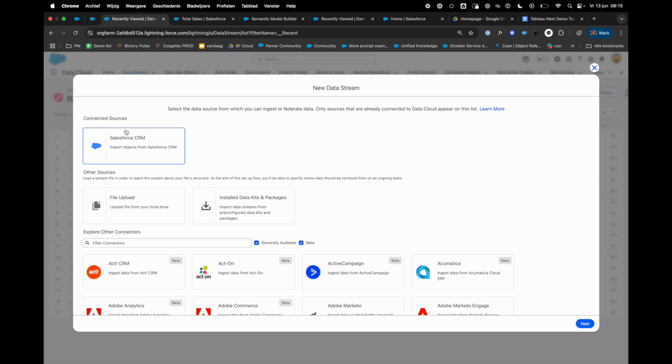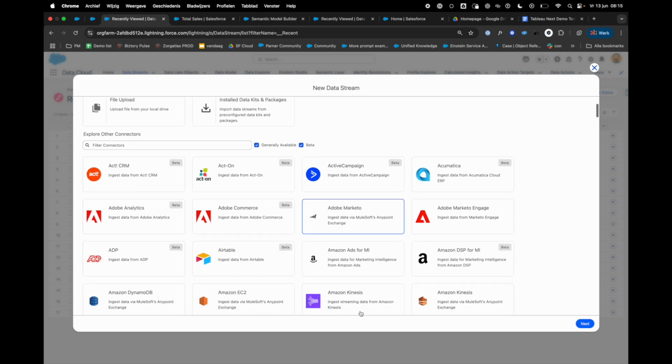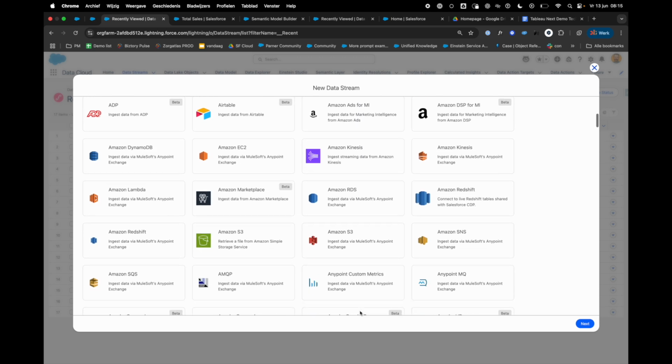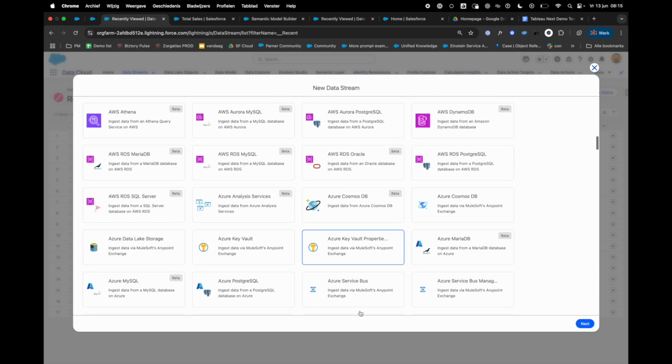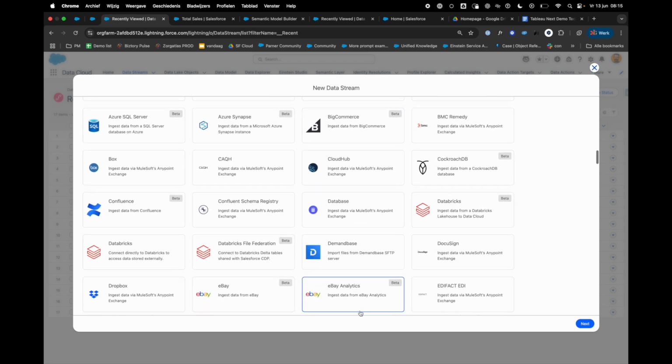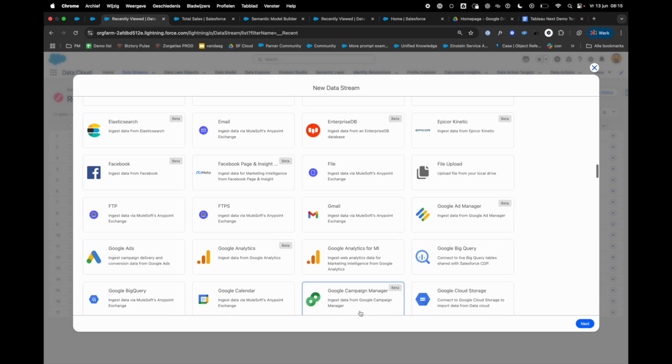Bringing in internal objects from Salesforce is easy. It's all at my fingertips. Additionally, and I'm not going to name them, Salesforce has done a tremendous job of bringing dozens and dozens and dozens of information sources to your Salesforce cloud.